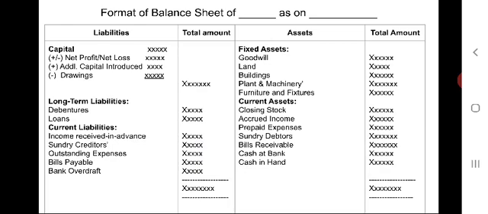See, on the liability side, capital, that means which was introduced in the starting of the business or balance of previous year brought down, has to be written first. Add or less, if it is net profit gained in this year, that is to be added. If net loss is incurred, that is to be deducted from the opening capital.